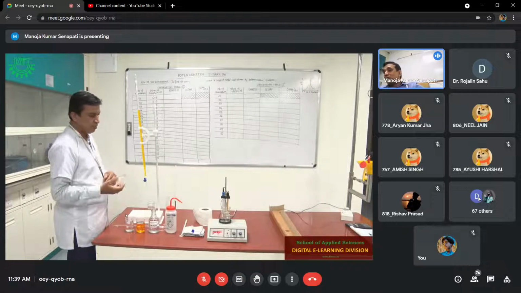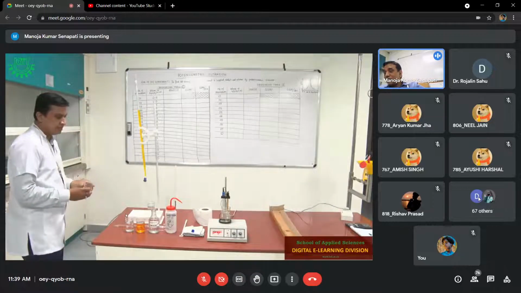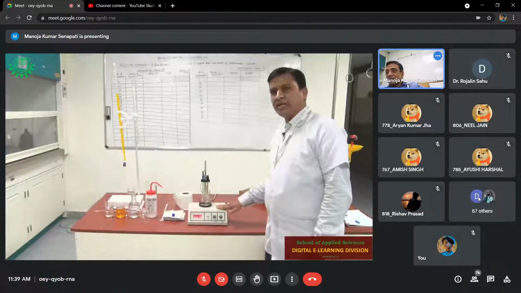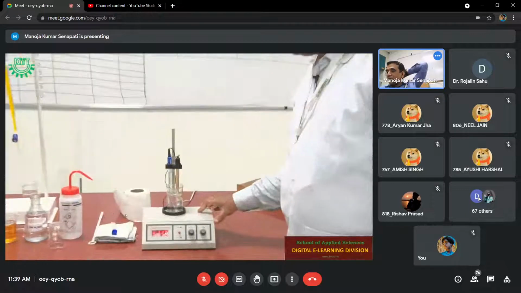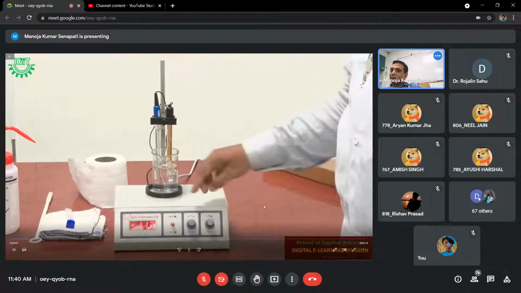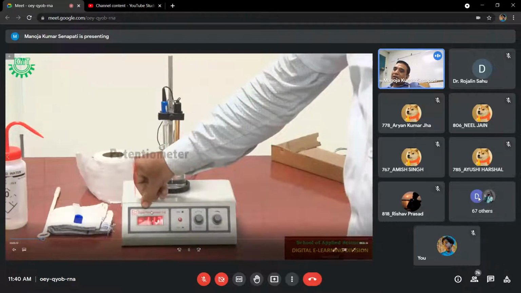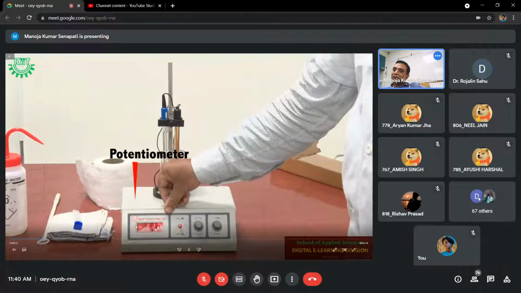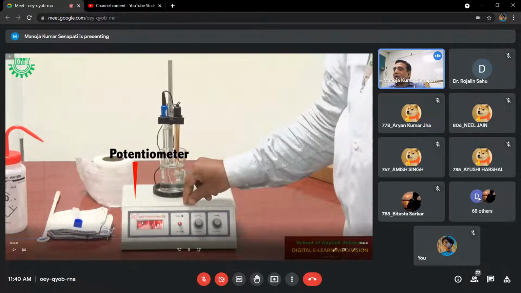So in this beaker, we are going to carry out the test. We have not taken any conical flask. And the instrument you can check, this one is the potentiometer. Here you will get the observation. At this point, you will get your readings.